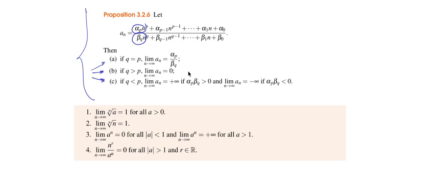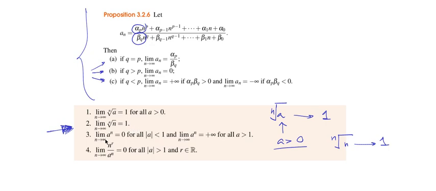Okay? And finally, two more things before we turn to the next video, some limits that are useful for computations. We will see how to derive some of them in the next videos, but you need to know these by heart. Okay, so the limit of the nth root of a for any positive number a greater than 0, it doesn't matter which one, this is going to be 1. Okay, even if what's inside is n, so the nth root of n, the limit of this is also going to go to 1.